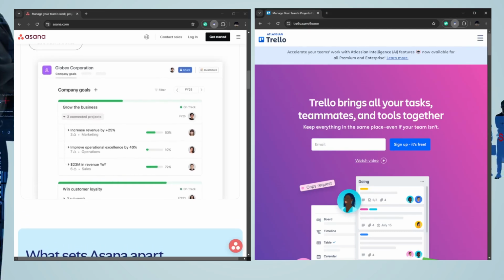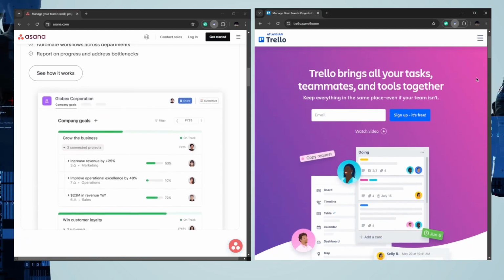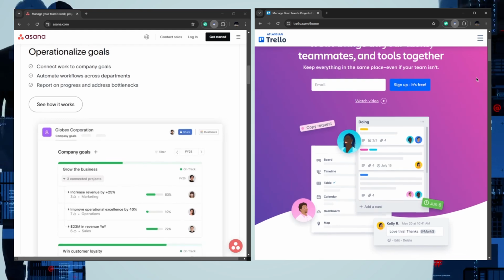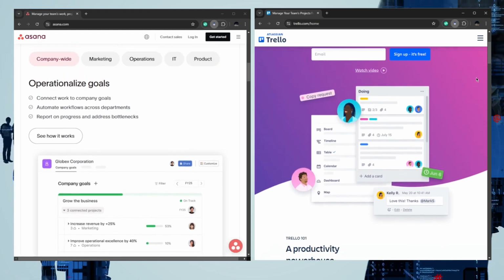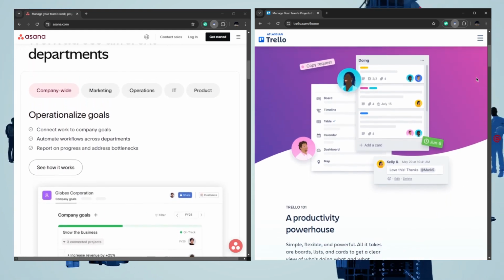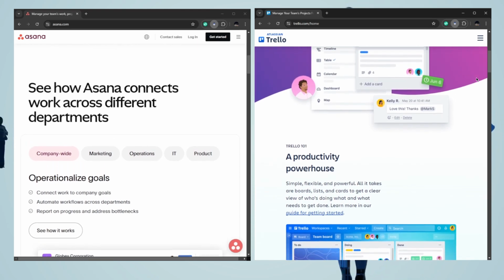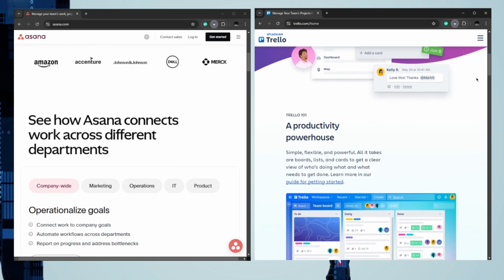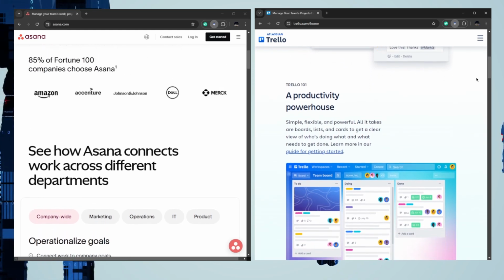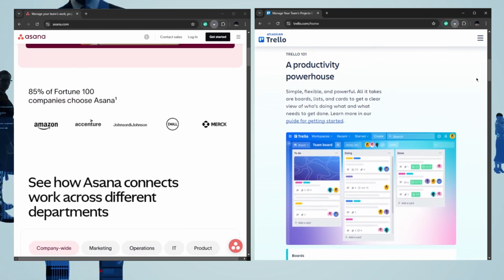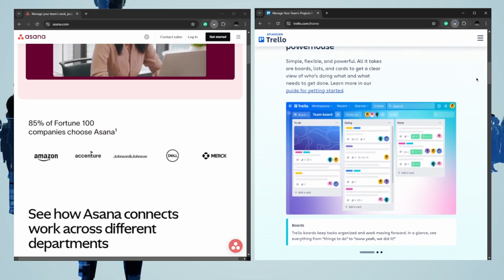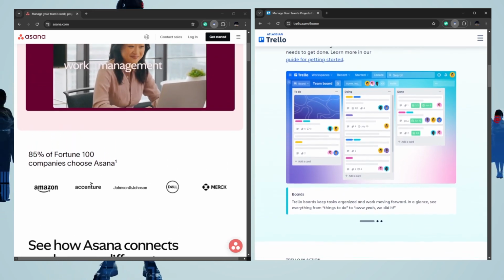Choosing between Trello and Asana ultimately depends on your team's specific needs. Trello excels in simplicity and visual task management, making it ideal for straightforward projects. In contrast, Asana offers advanced features and flexibility for complex workflows. For teams requiring robust project management capabilities, Asana is generally the better option.